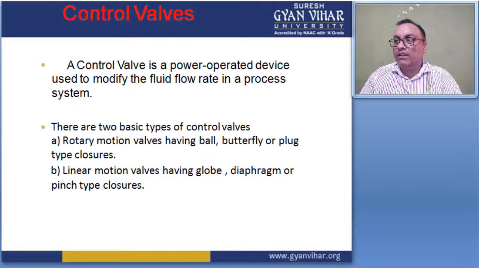You send the fluid only to the fourth actuator with the help of the control valve. So the control valve provides one specific design to control the flow.